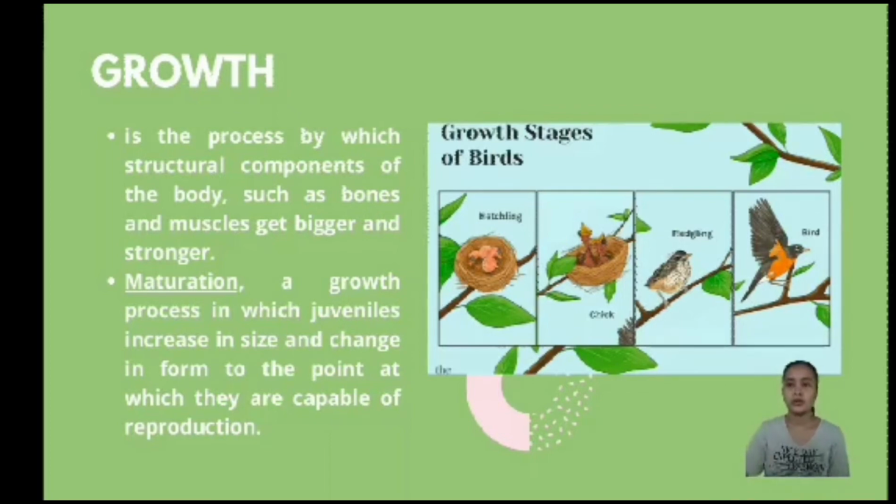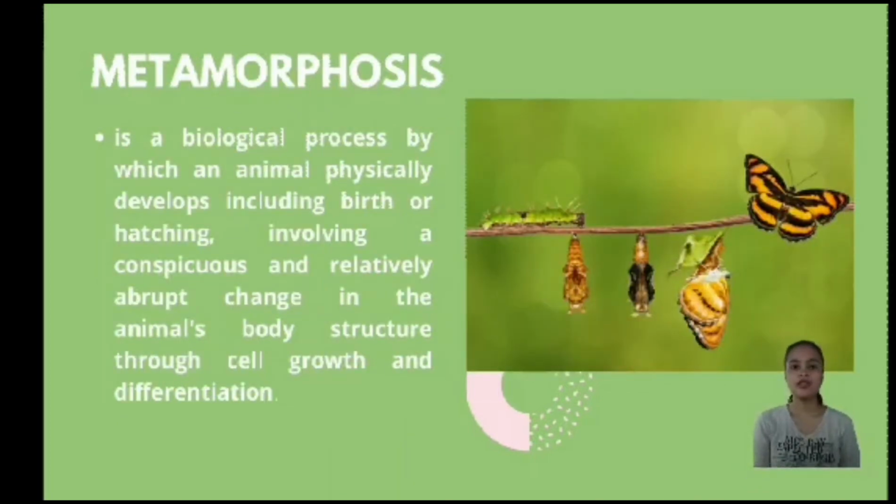So that is growth. Metamorphosis is a biological process by which an animal physically develops, including birth or hatching, involving a conspicuous and relatively abrupt change in the animal's body structure through cell growth and differentiation. In metamorphosis, our body changes form. For example, a caterpillar changes into a butterfly. So that is metamorphosis, the changing of structure or physical appearance of an animal.